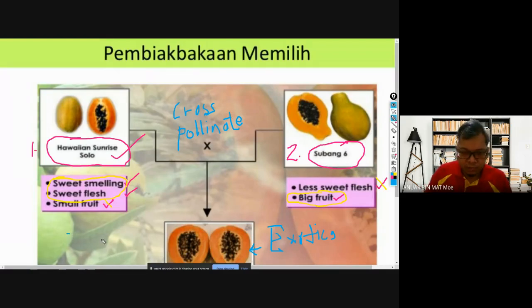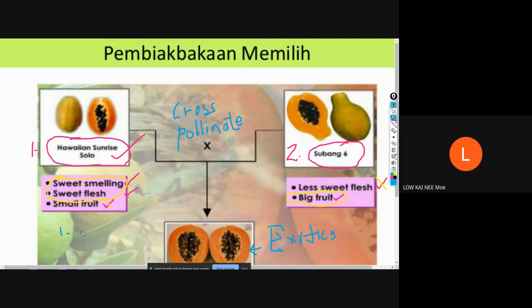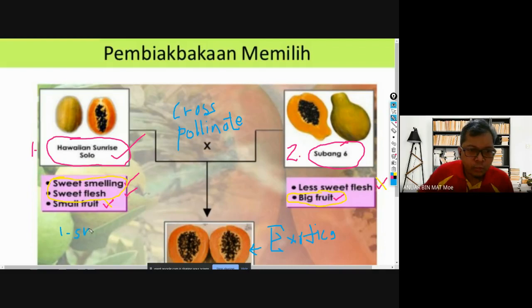Okay, can you give me what is the good characteristic of the new breed, class? Number one, it will have what? Sweeter fruit. Yes, it will have sweeter fruit. And then number two? More flesh. Okay, more flesh.